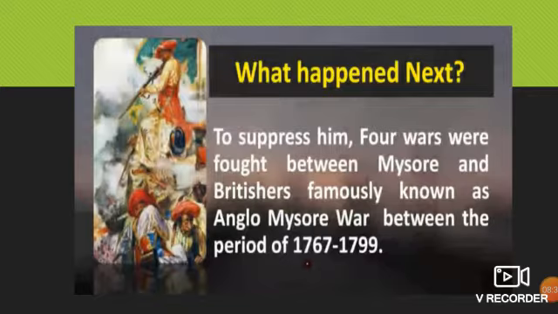We have to fight against Tipu Sultan, and that's why four wars were fought with Mysore. The British were furious, and they saw Hyder and Tipu's ambitions and arrogance as dangerous. So these were rulers who had to be controlled and crushed. So four wars were fought within 1767 to 69, 1780 to 84, 1790 to 92, and 99.